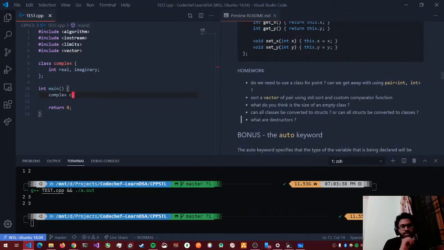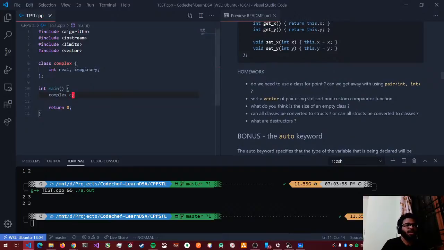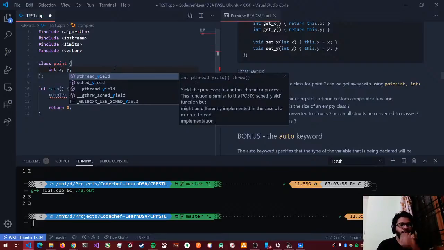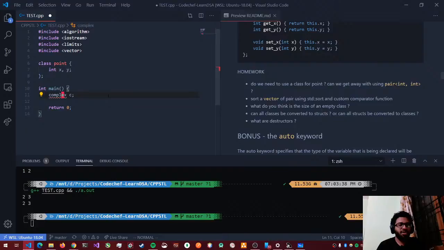Some homework for you. Do we really need a class for point? What do I mean by that? Let's say I want to store coordinates of my graph in the values. So I'll do point int x comma int y. So the question is, do I really need a point? Because I have a data type called standard pair.